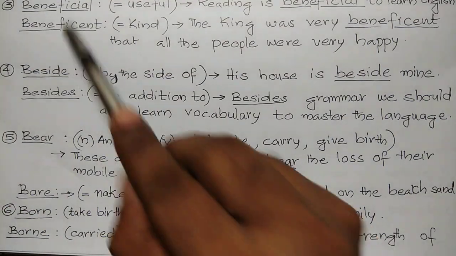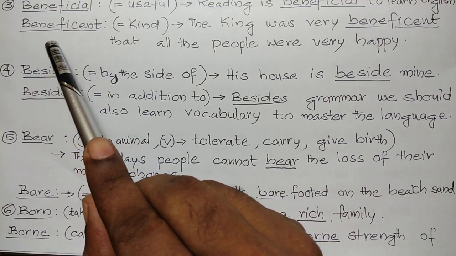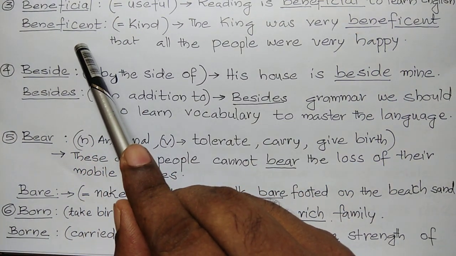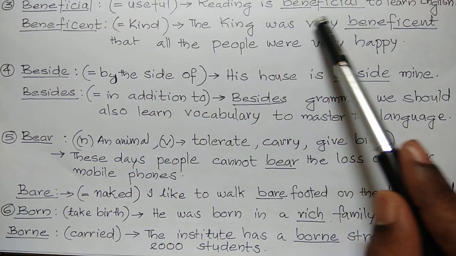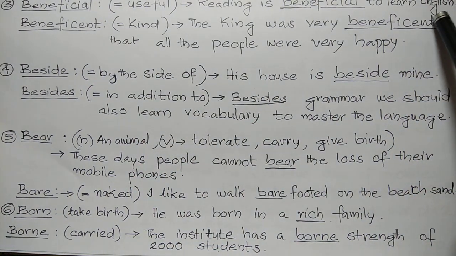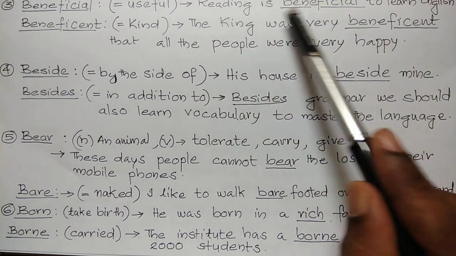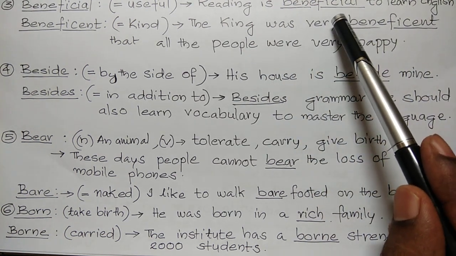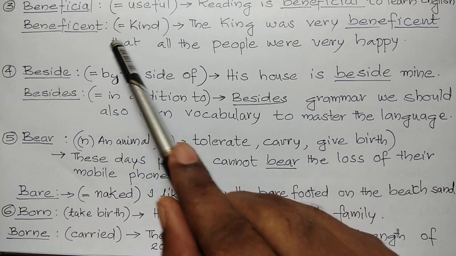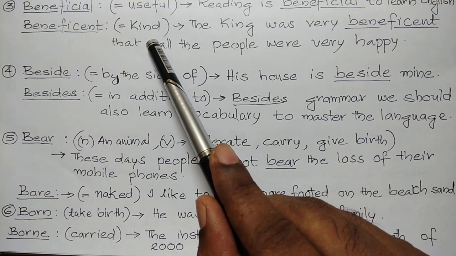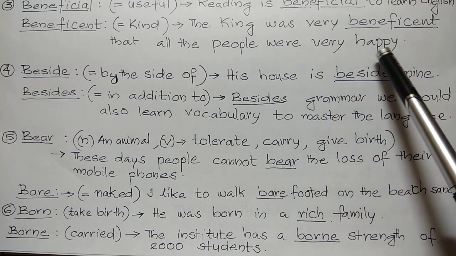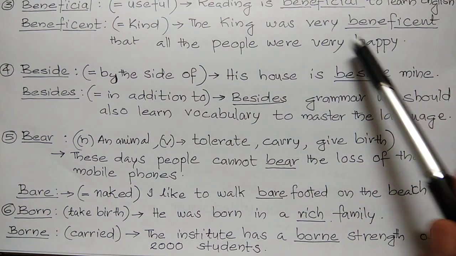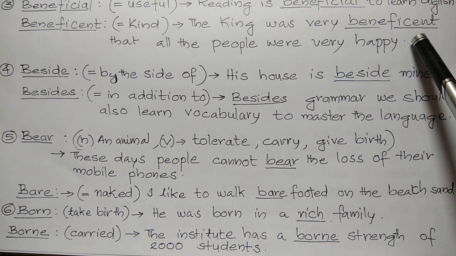Third, beneficial, beneficent. First one means useful, beneficial. Reading is beneficial to learn English. Reading is beneficial, useful. Beneficent means kind. The king was very beneficent, so all the people were very happy. So the king was very kind, or beneficent.